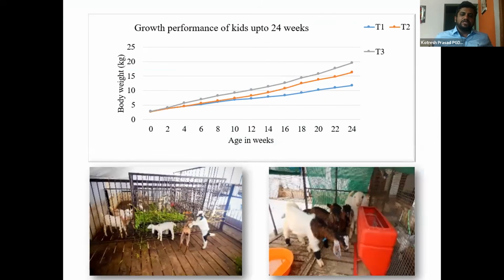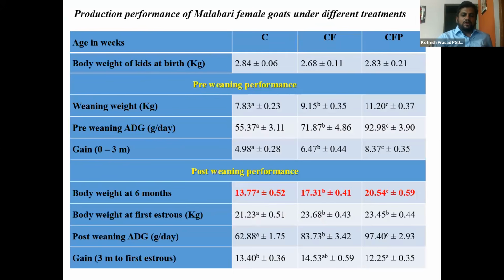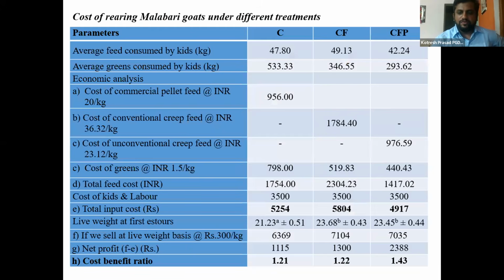You can see here, up to 20 kg we could get in 24 weeks, that is 6 months of age, whereas in case of conventional or normal feeding, you can get only 12 to 13 kgs. So it is a huge difference. Even coming to the economics, you can get a very good profit out of it by using this poultry carcass meal as a protein source. So this is how we can use.